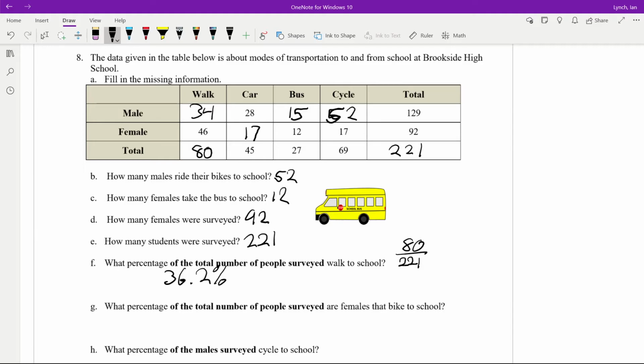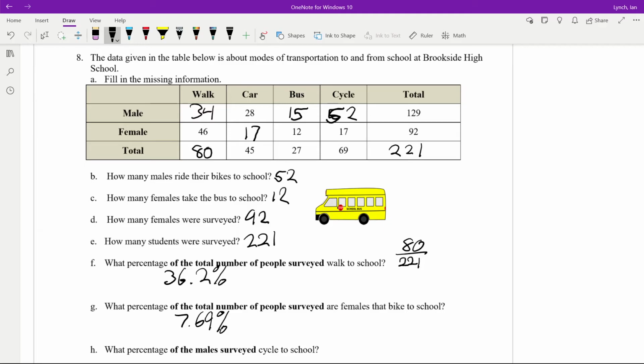Isn't this fun, guys? What percent of the total people surveyed are females that bike? So females bike is 17. And it's out of the total number. Okay, so we're going to take 17 and divide by 221, which gives us roughly 7.69%.